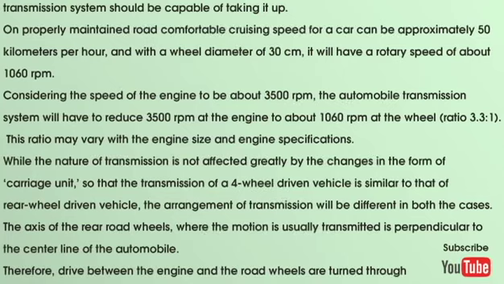While the nature of transmission is not affected greatly by changes in the form of the carriage unit, so that the transmission of a four-wheel driven vehicle is similar to that of a rear-wheel driven vehicle, the arrangement of transmission will be different in both cases. The axis of the rear road wheels, where the motion is usually transmitted, is perpendicular to the center line of the automobile. Therefore, the drive between the engine and the road wheels is turned through 90 degrees.